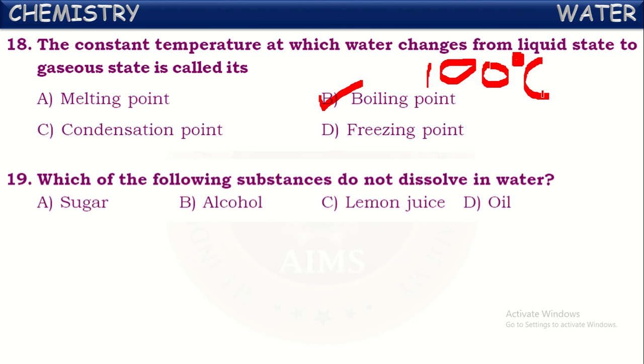Which of the following substances do not dissolve in water? Of course, some substances dissolve fairly well in water, some dissolve in very small quantities, and some do not dissolve normally. What are those substances which do not dissolve in water? Generally, oils. Oil will not dissolve in water.